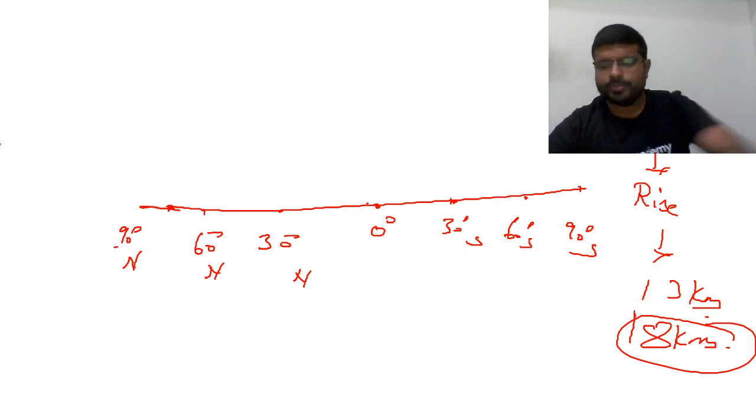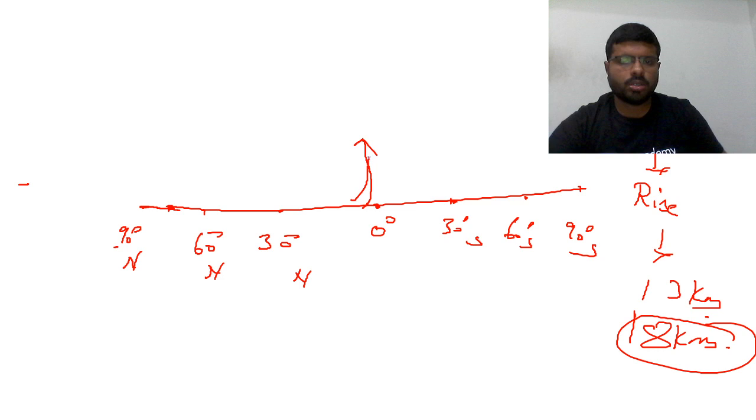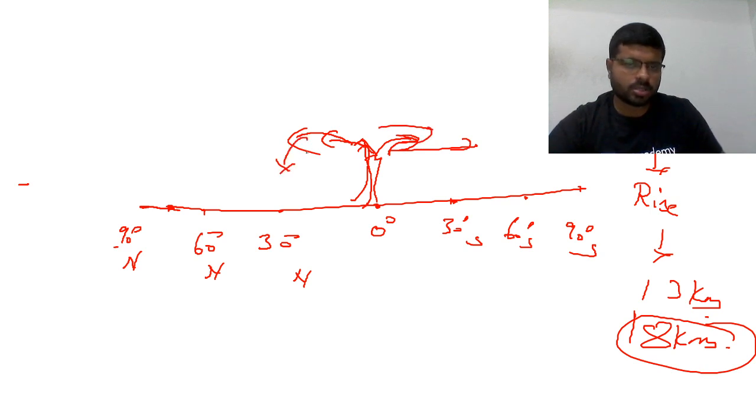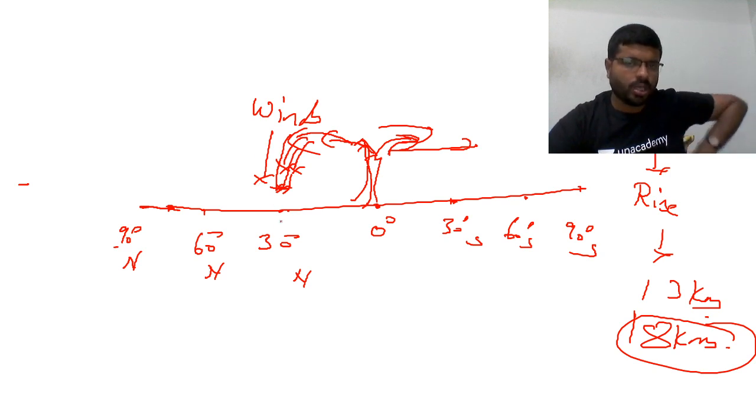Now what is happening here? The air which is rising here will move towards the poles in the upper atmosphere at the tropopause, around 18 kilometers. Then at a certain point it starts deflecting and subsiding towards the surface. So at the surface, you are getting winds moving from the upper atmosphere to the ground level.